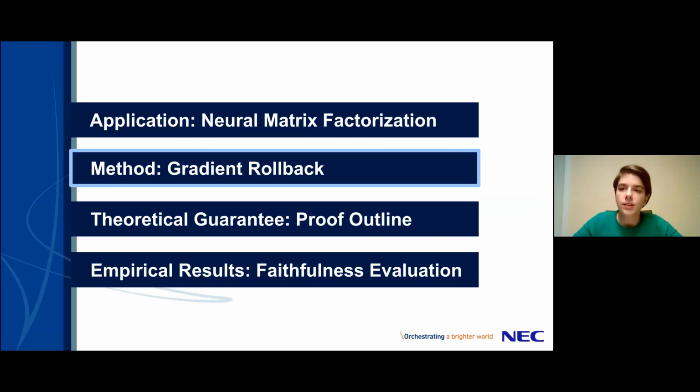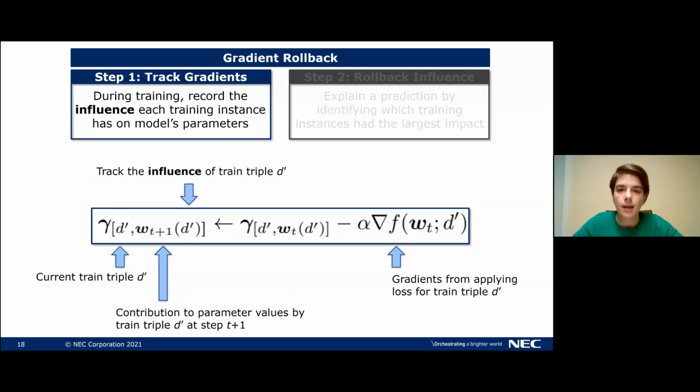Let's now look into detail on how gradient rollback works. Gradient rollback consists of two steps. In the first step, we're tracking gradients. This happens during training. So as we update the model's parameters during training, we record the influence each training instance has on the model's parameters. And below you see how this works in detail.